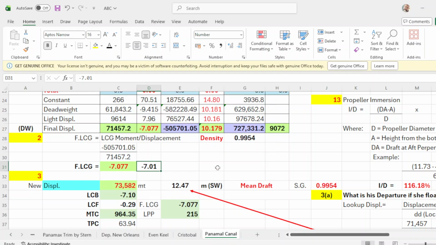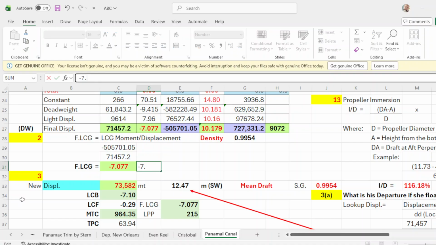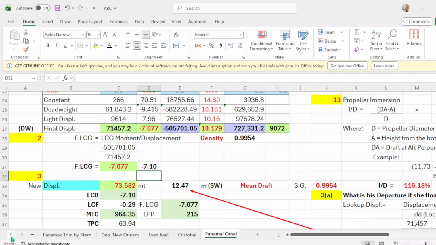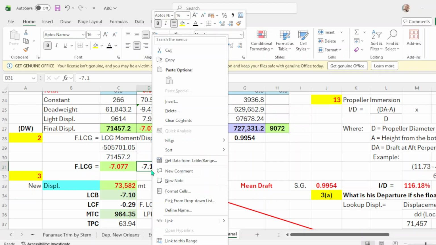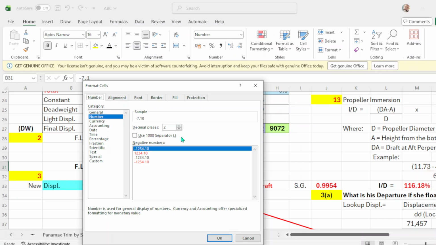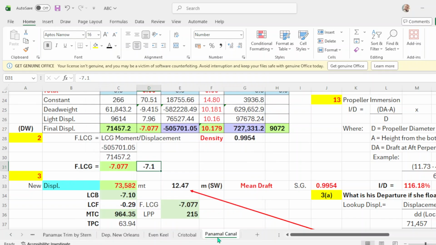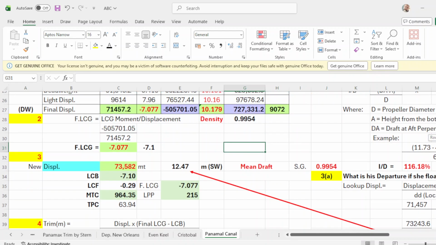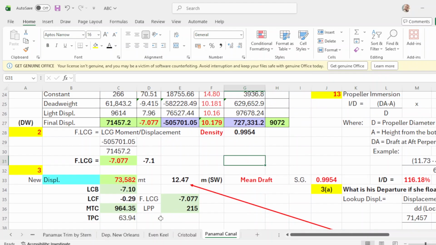Oh, sorry. This should be 1. Okay. Again, check. It should be like this. Or if you round it up, then, by the way, what is the draft of this 71457.2